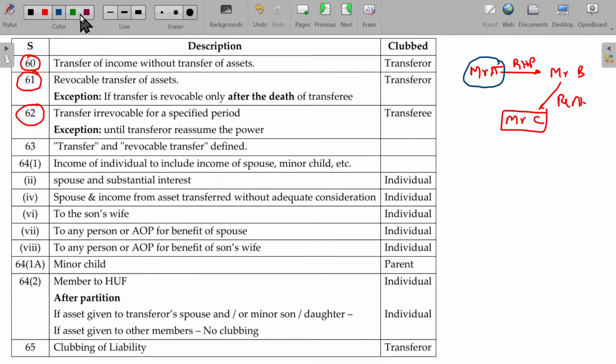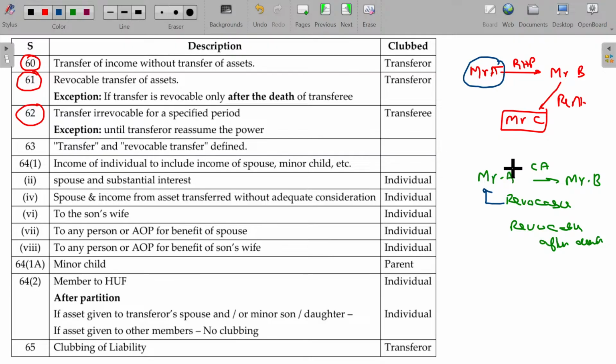And in case of scenario 2, Mr. A, Mr. B, where capital asset is transferred, stating that it will be revocable, or revocable after death. These are the two scenarios. In the first scenario, Mr. A is liable. In the second scenario, Mr. B is liable. This is section 60.